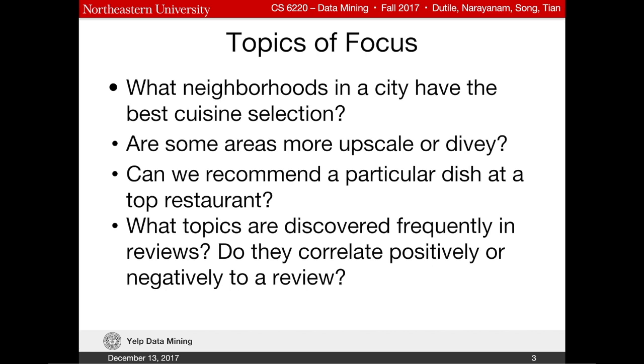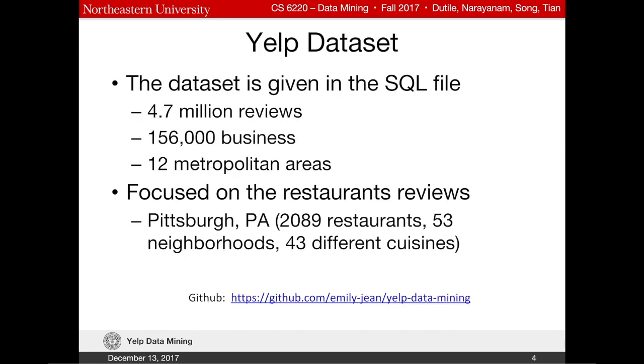The team wanted to look into those questions in hopes of giving new insights and improving the experience for business and customers. The dataset consists of 4.7 million reviews over 150,000 businesses and 12 metropolitan areas. For the scope of this project, we mainly focus on Pittsburgh, Pennsylvania, which has roughly 2,000 restaurants, 53 neighborhoods, and 43 different cuisines.